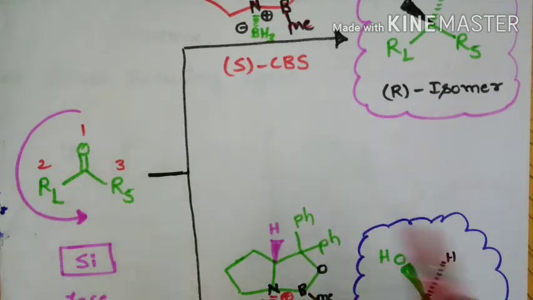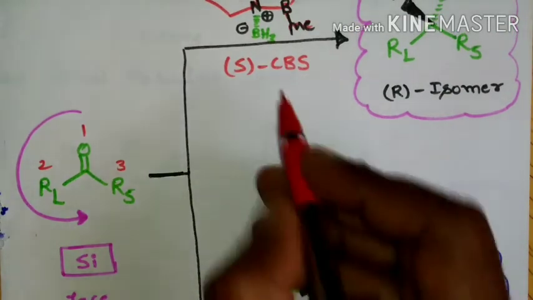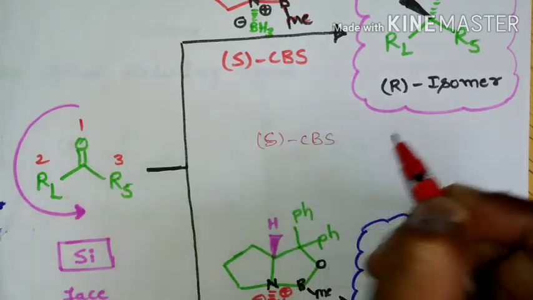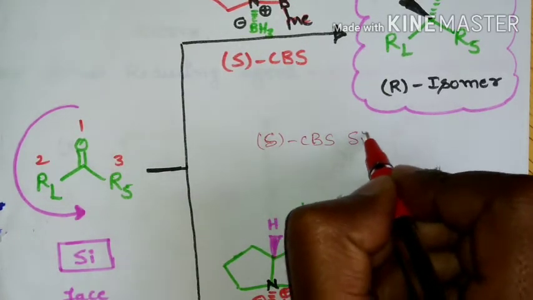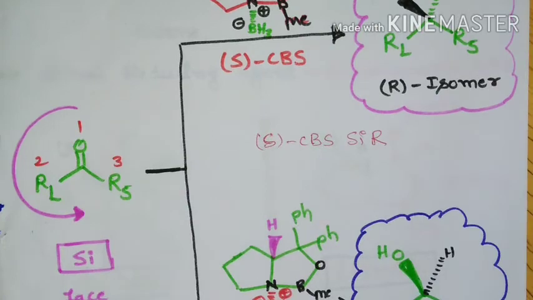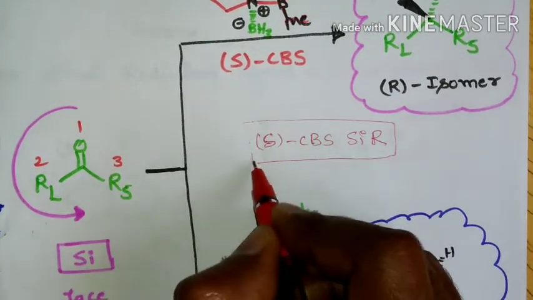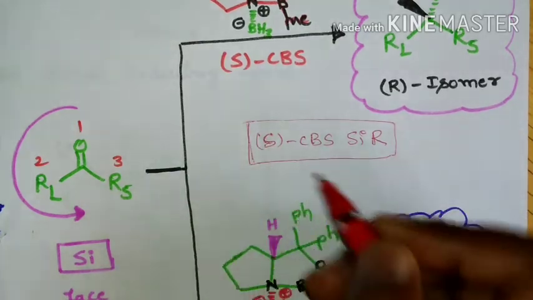So here you can remember through a mnemonic: if we are using S-CBS, then the Si face will give R alcohol. So this is the mnemonic we can remember for this CBS reduction.